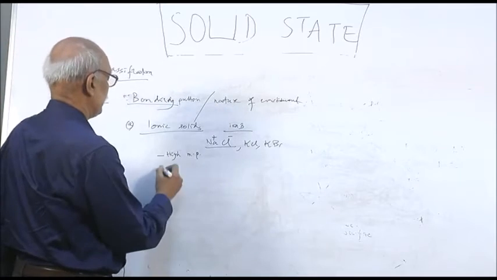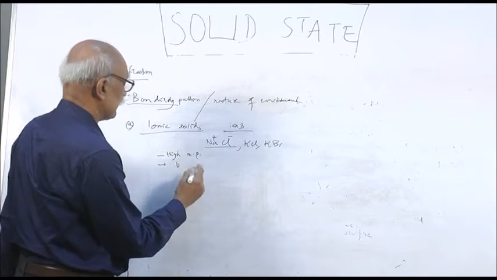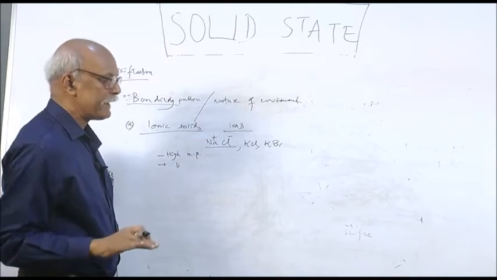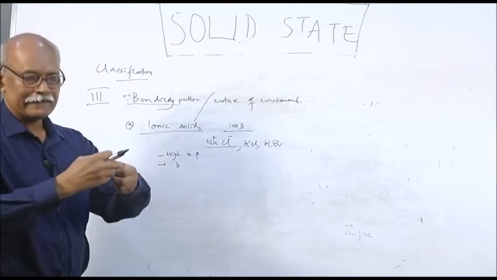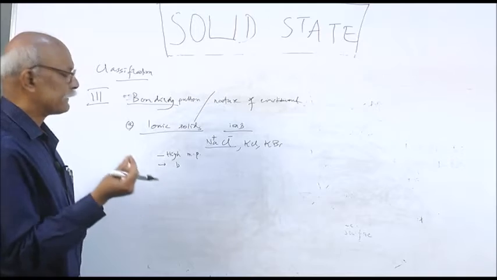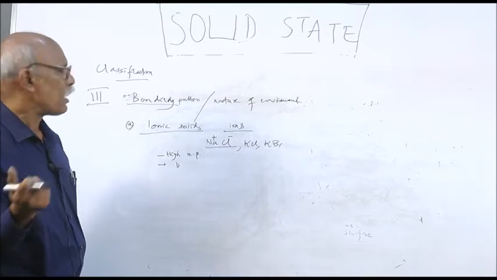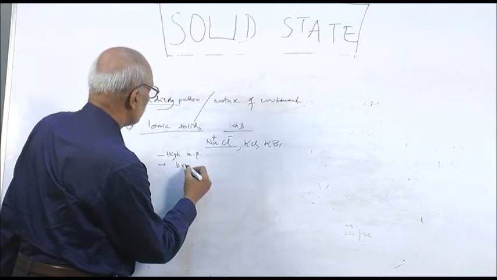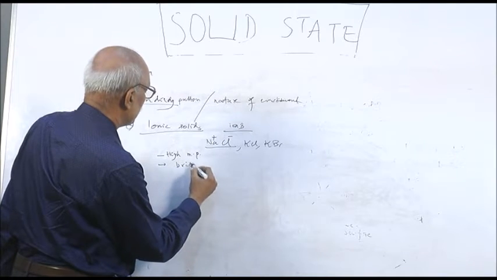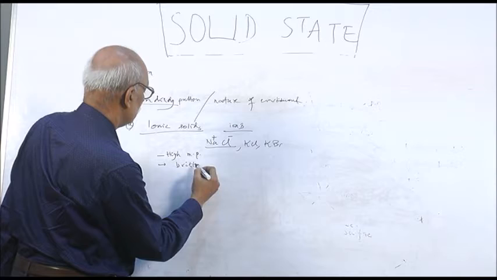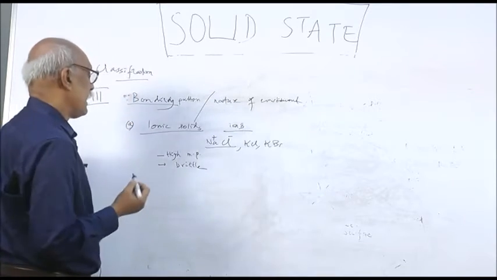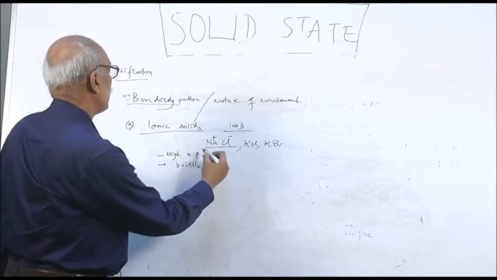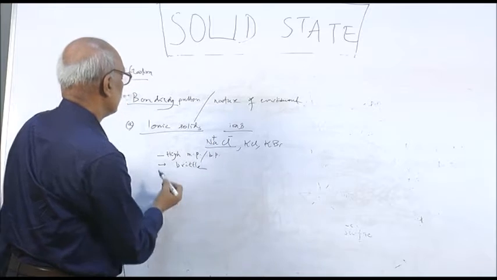This is one property. Another property is that they are brittle. If broken, they cannot be made into plates or wires, but they break into very small particles or small cubes. That is called brittleness, just like glass. High melting point, boiling point also high, then brittle.